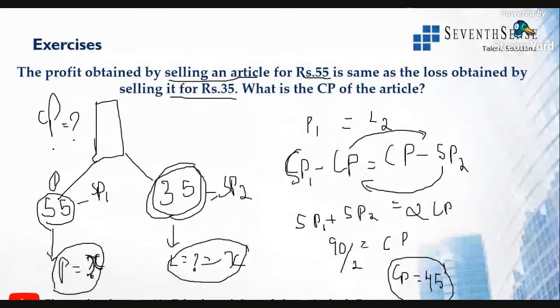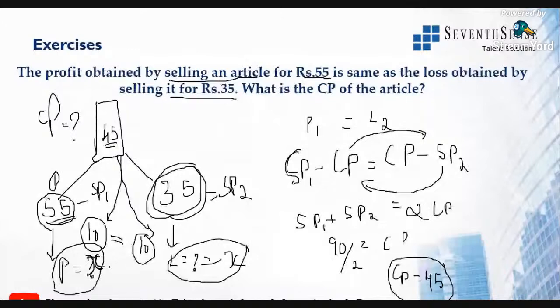If the cost price of the book is 45 and I sell it for 55, what is the profit amount? I am getting 10 rupees extra. Now, the same way, if the cost price of the book is 45 and I'm selling it for 35, that is a loss. I'm losing 10 rupees. So both are equal, the amount is equal. That is the meaning of this particular question. What are they asking in the end? They are asking what is the cost price of the article. We found it here itself, that is 45.